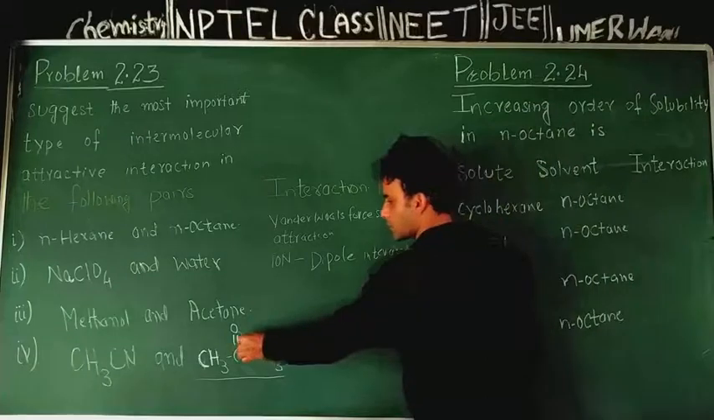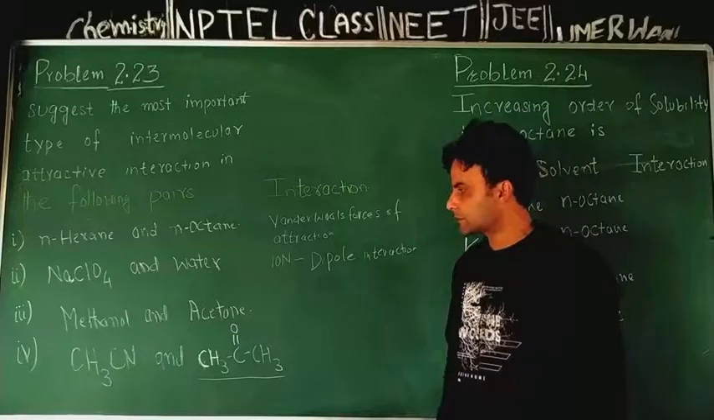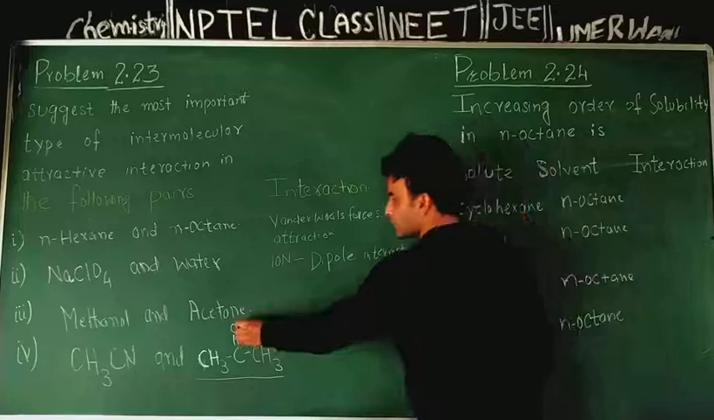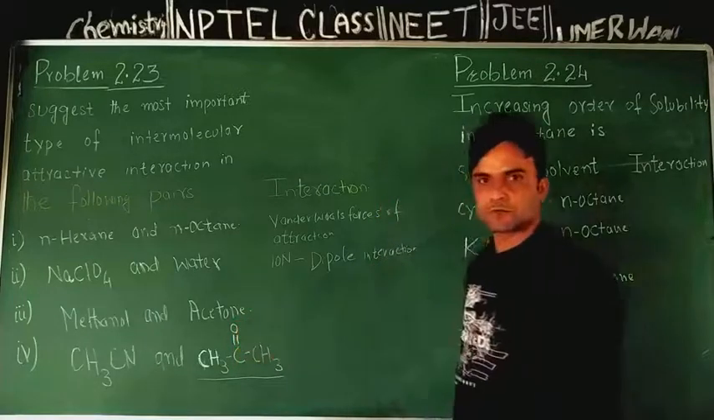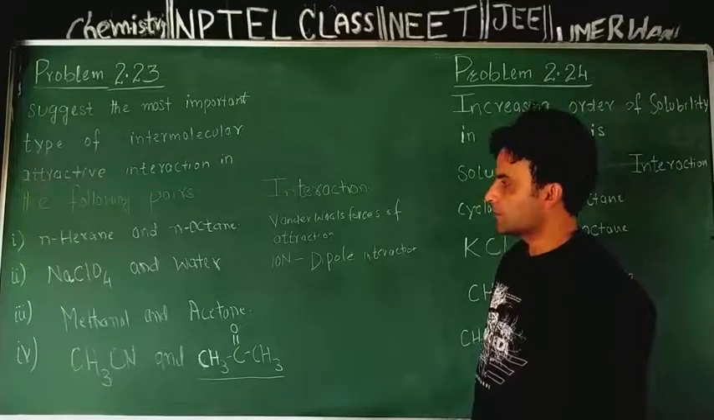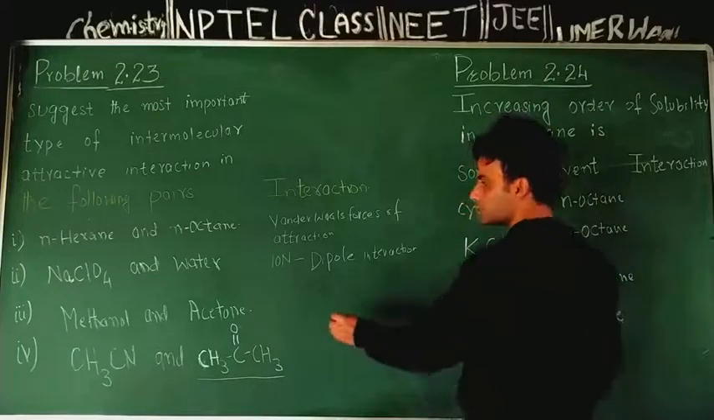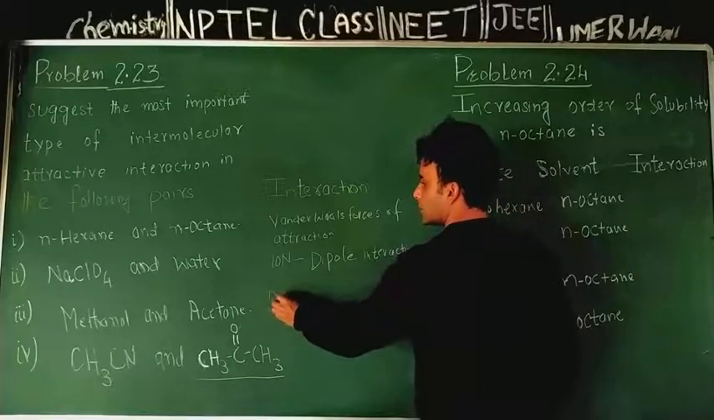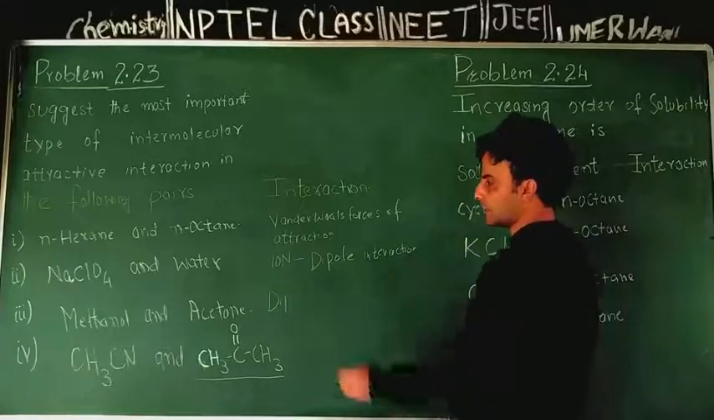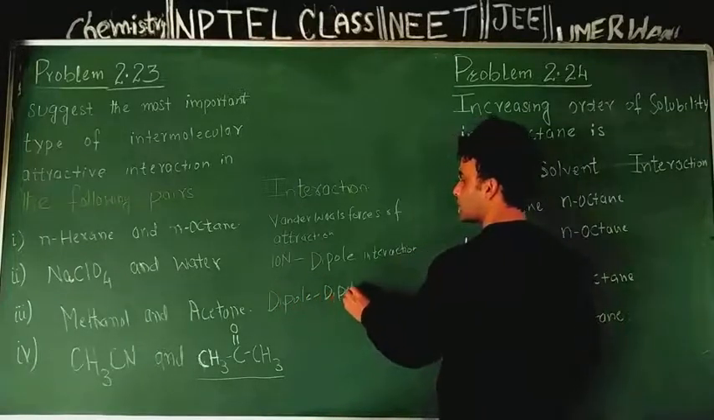Here in the bond between oxygen and carbon, there is electronegativity difference, with oxygen more electronegative and carbon less electronegative. So this bond has polarity, it is polar, it will form a dipole. Methanol also has OH bond which is polar and will constitute a dipole. So nature of attractive interaction in this pair of liquids, methanol and acetone, will be dipole attraction.